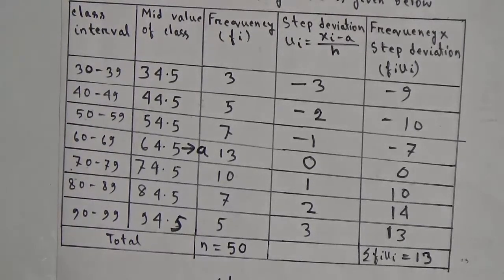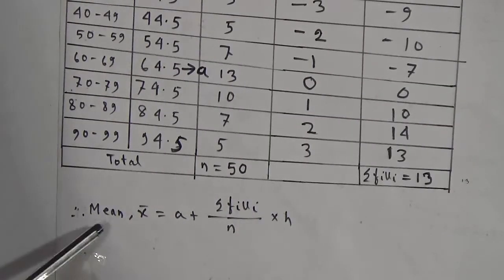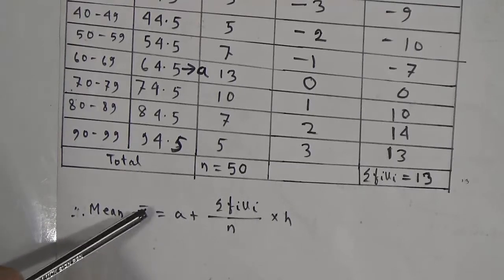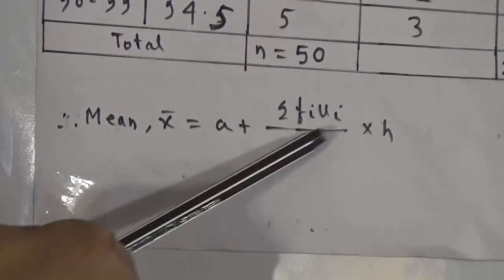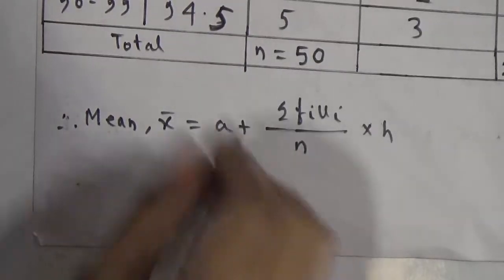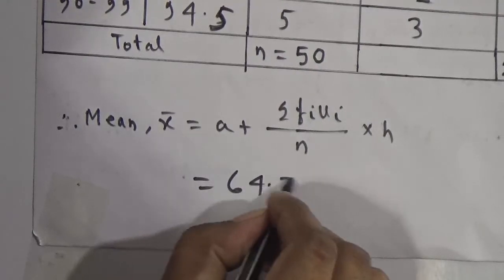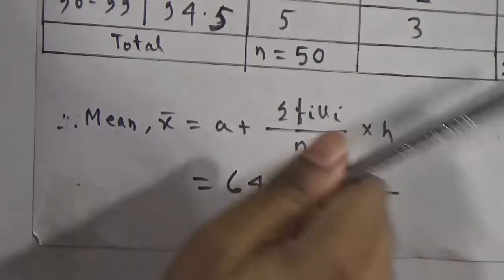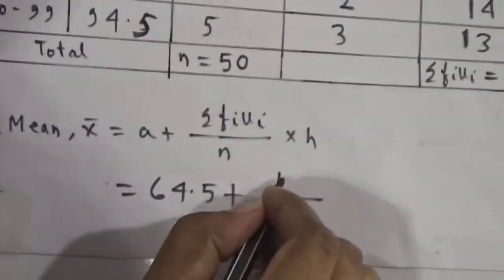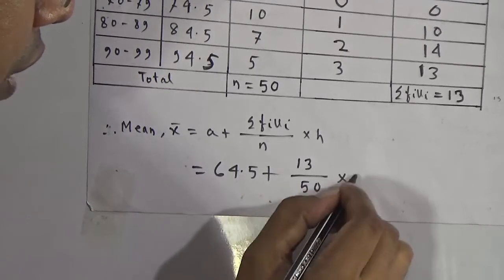Now we can find the value of mean. Here one formula exists for finding out mean in shortcut method. We will denote this mean by x bar, and x bar equal to a plus summation of fi ui divided by n, multiplication of h. Here value of a is equal to 64.5. 64.5 plus value of summation of fi ui equal to 13 divided by value of n is 50, multiplication value of h is 10.